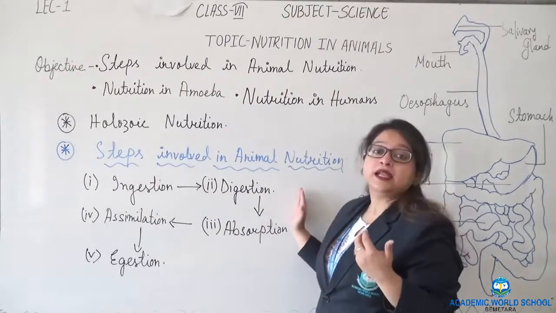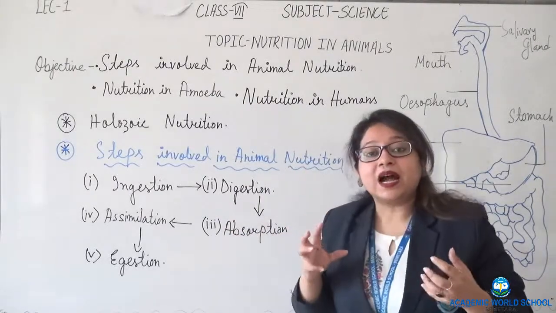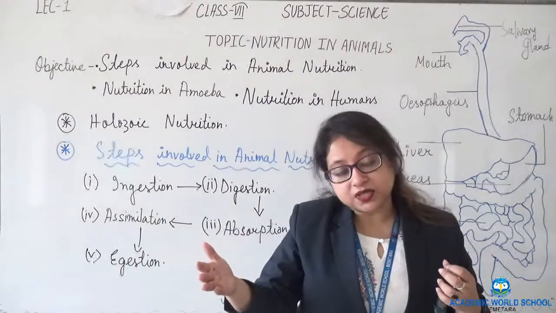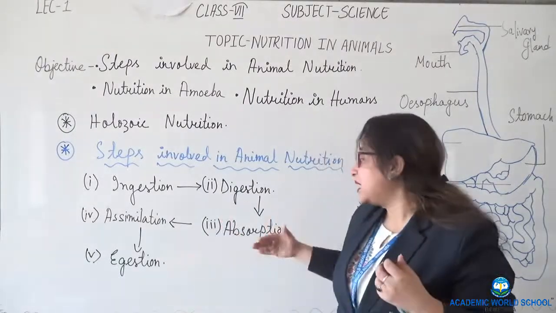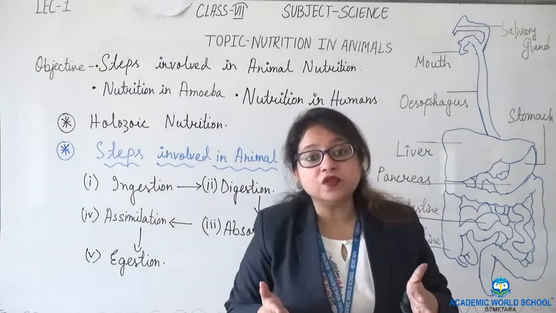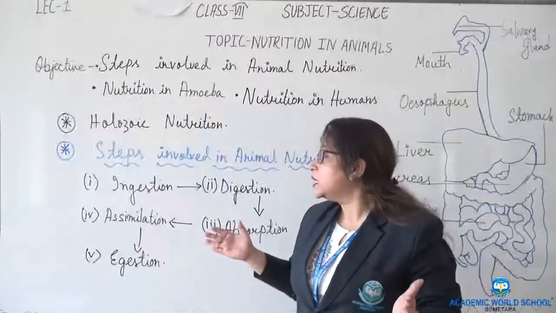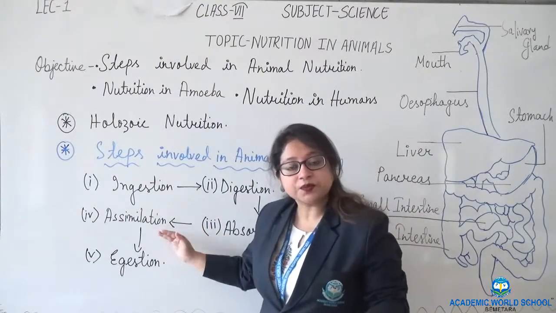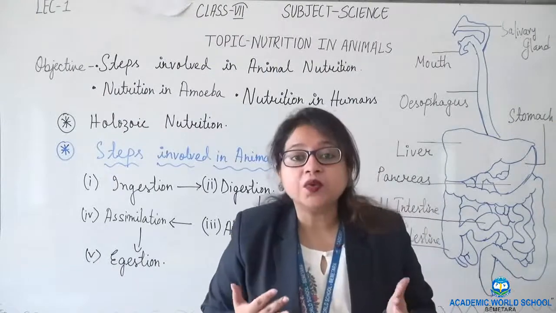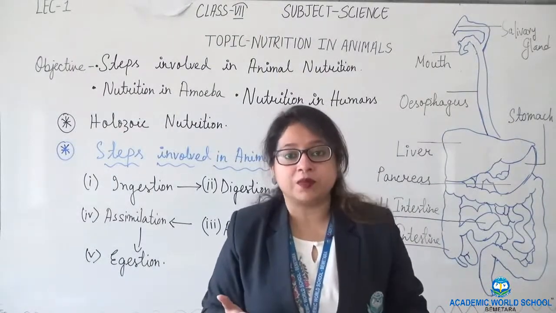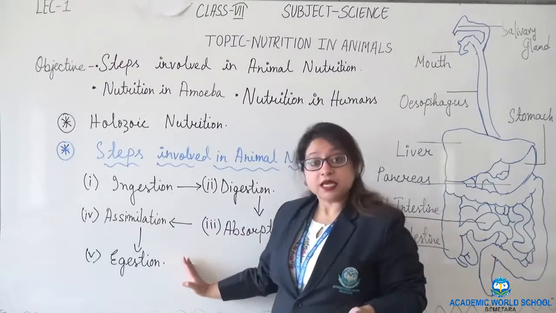The blood absorbs the required food from the broken down pieces, and that is known as absorption. Then the blood carries the food to different parts of the body so that the body can utilize it. That is known as assimilation. And last, the unwanted, undigested food needs to be thrown out from our body, which is known as egestion.